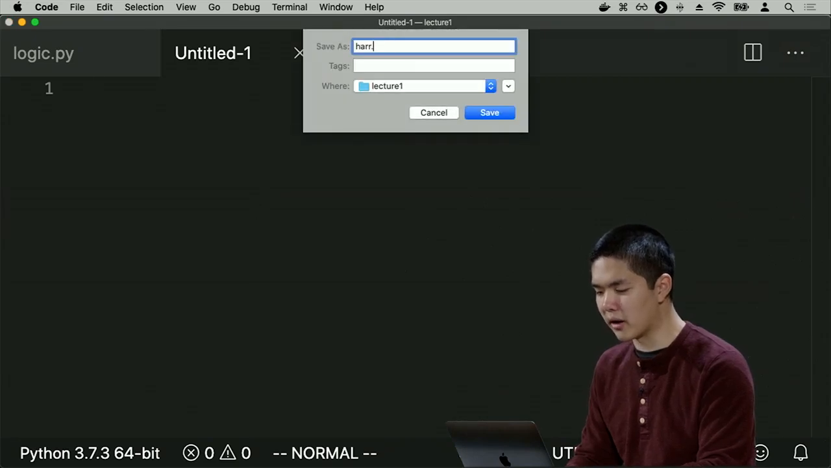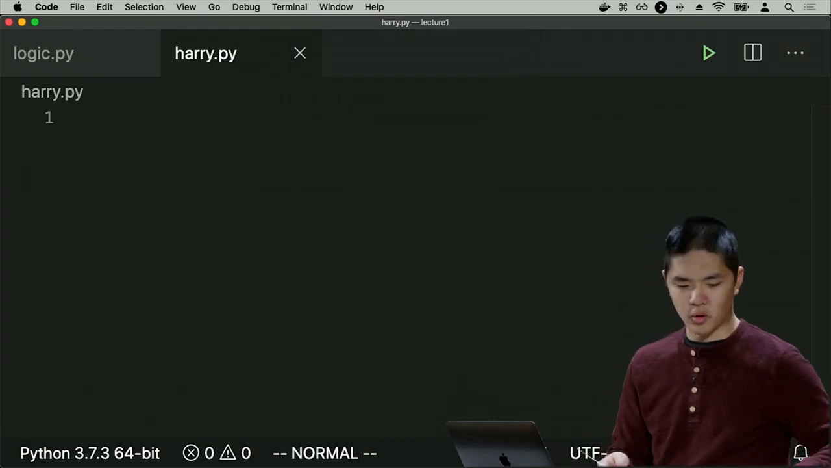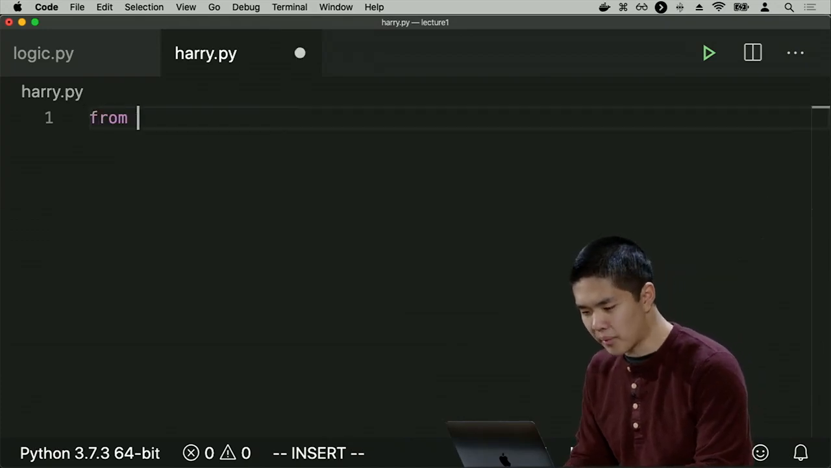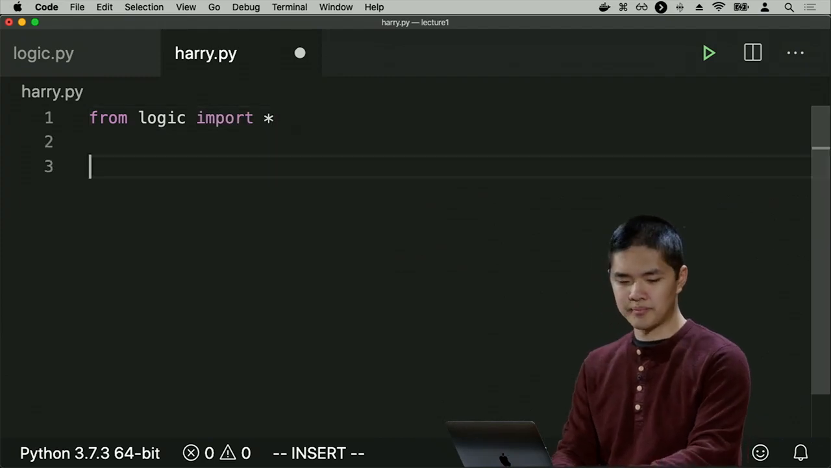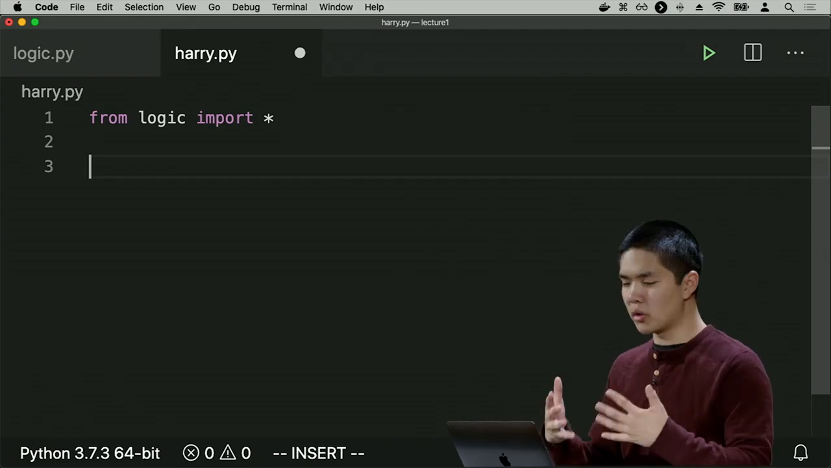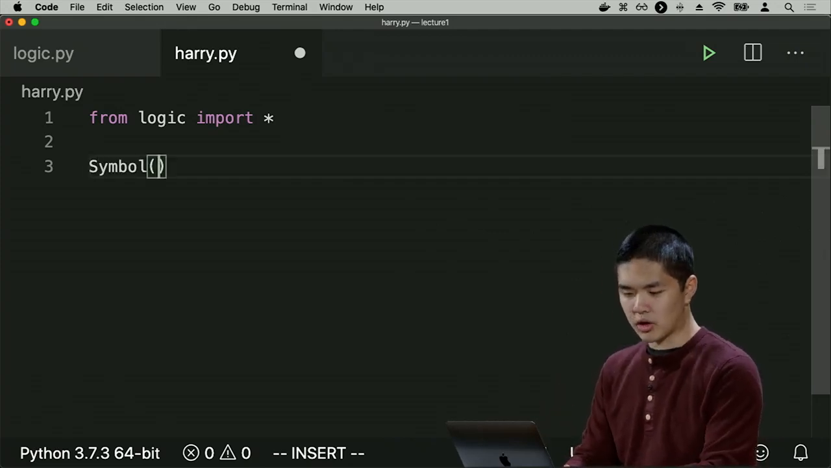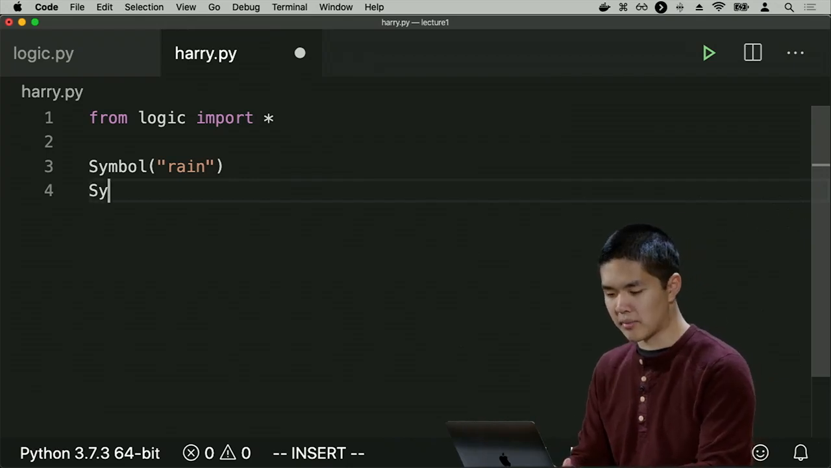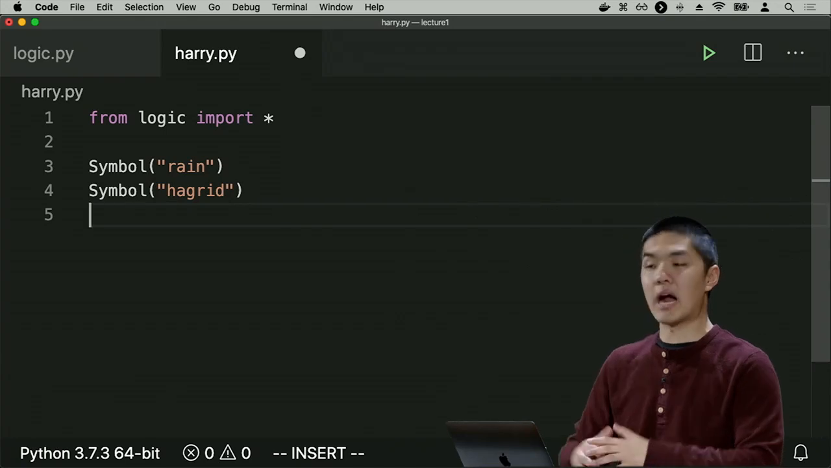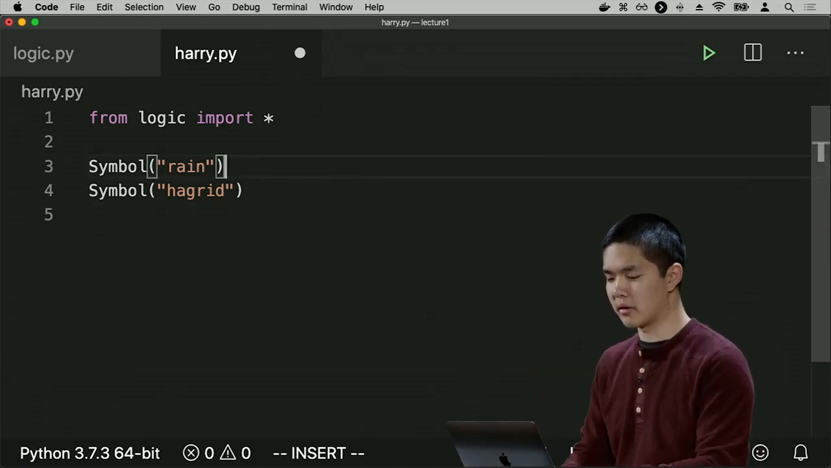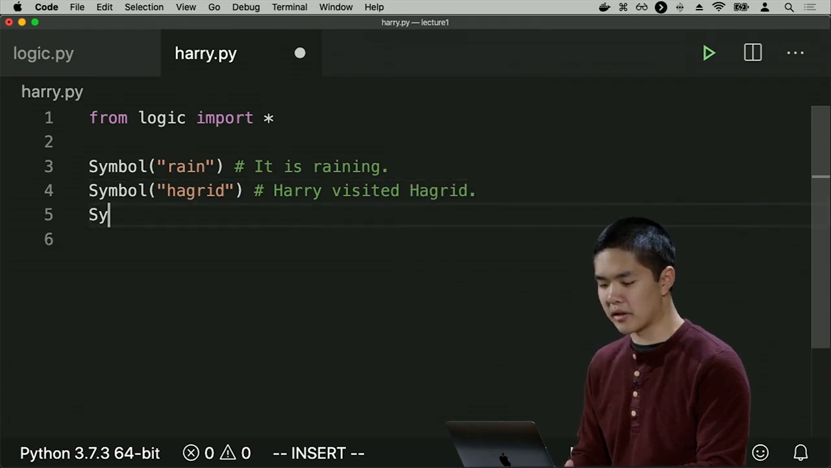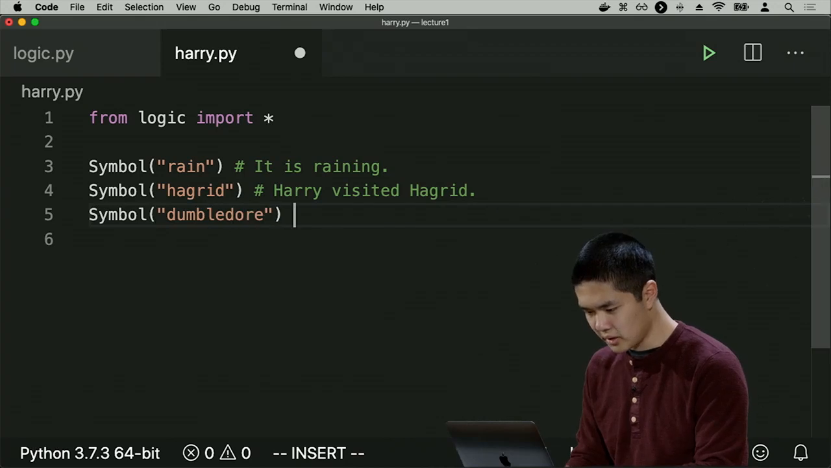But I'll go ahead and call this file harry.py. We're going to store information about this world of Harry Potter, for example. So I'll go ahead and import from my logic module. I'll import everything. And in this library, in order to create a symbol, you use capital S Symbol. And I'll create a symbol for rain to mean it is raining, for example. And I'll create a symbol for Hagrid to mean Harry visited Hagrid is what this symbol is going to mean. So this symbol means it is raining. This symbol means Harry visited Hagrid. And I'll add another symbol called Dumbledore for Harry visited Dumbledore.